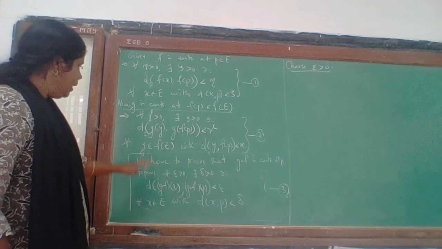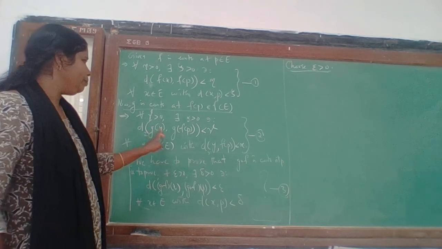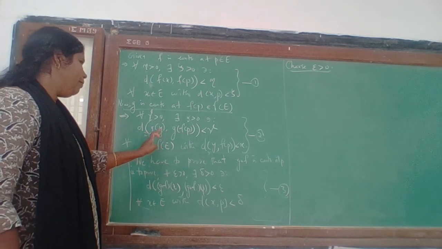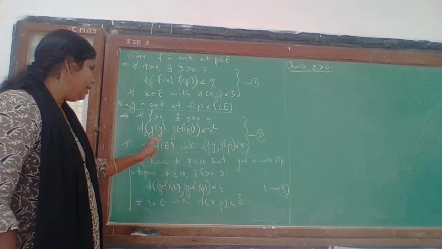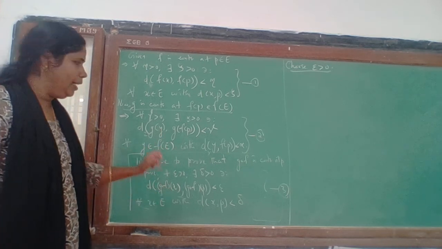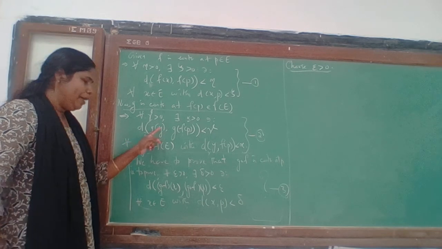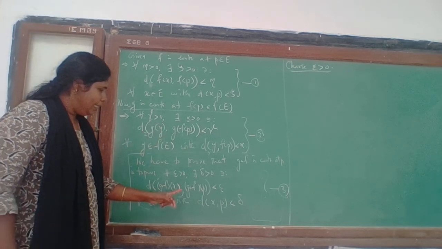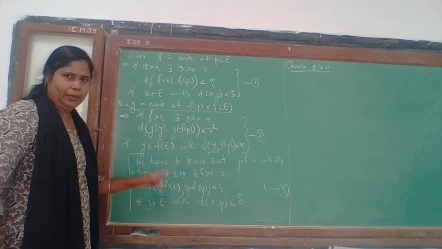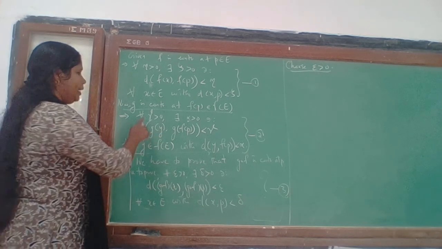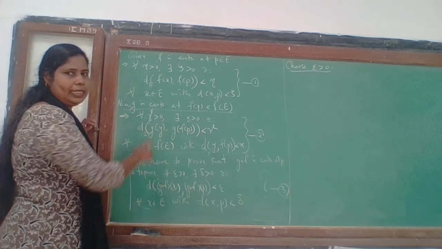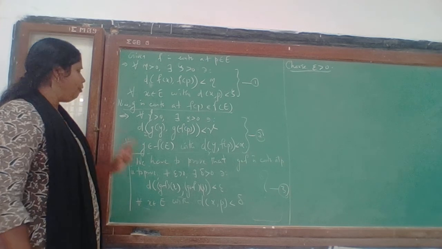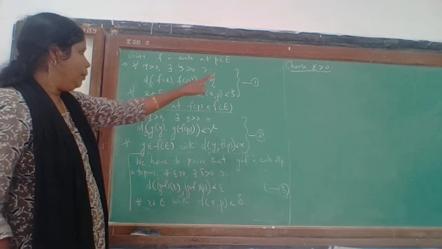Note that every y in f of E is of the form f of x for some x. So if we replace y by f of x here, these two conditions are similar, and we can apply this assumption.